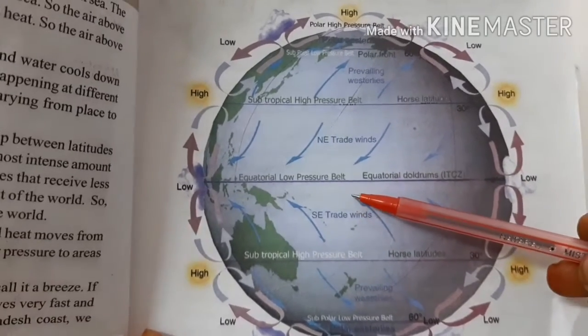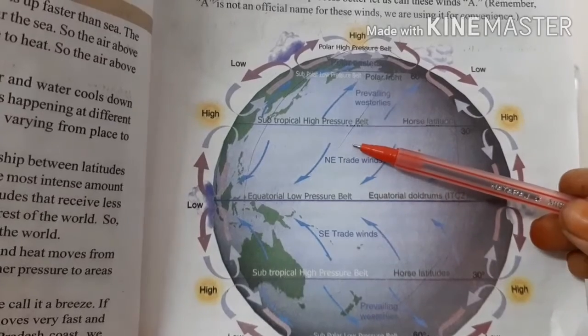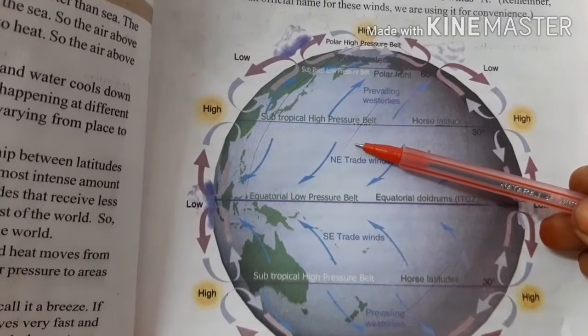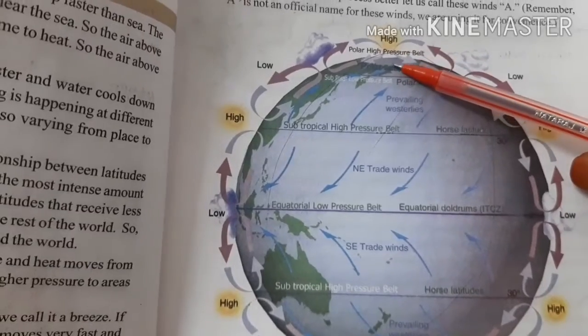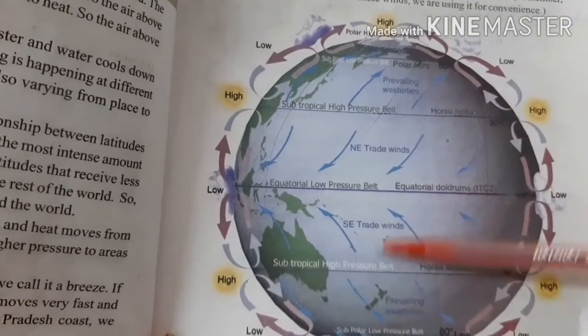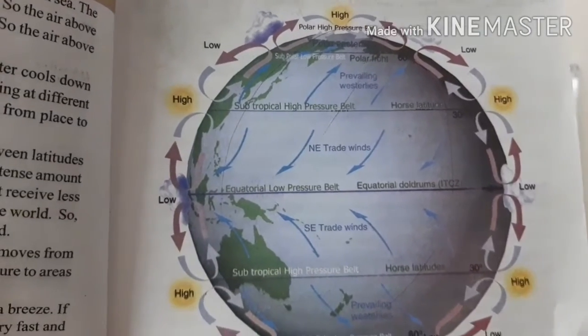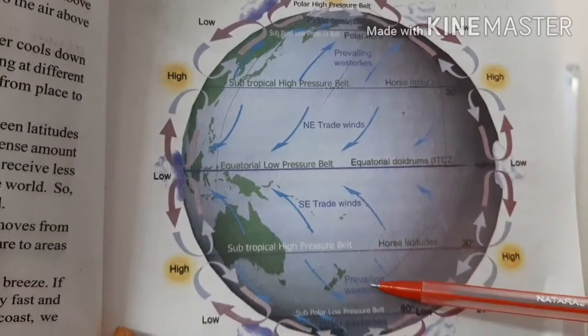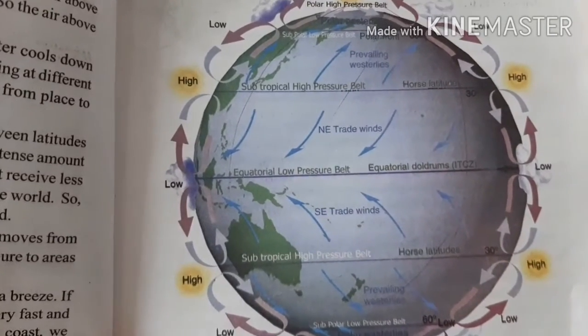Now, equatorial low pressure belt, subtropical high pressure belt, subpolar low pressure belt, polar high pressure belt, on both sides of the equator, children. This is the southern hemisphere, this is the northern hemisphere. Winds move constantly all over the world, children.